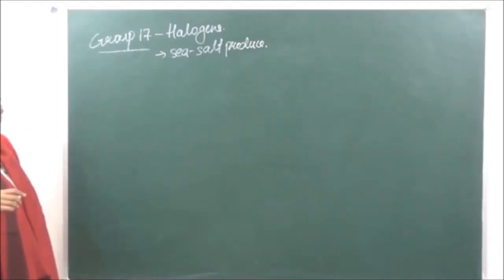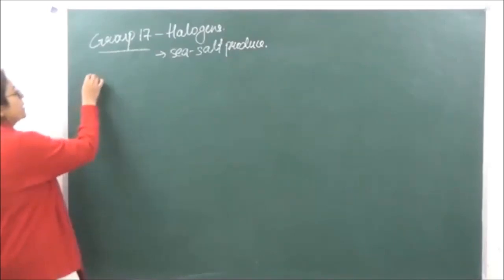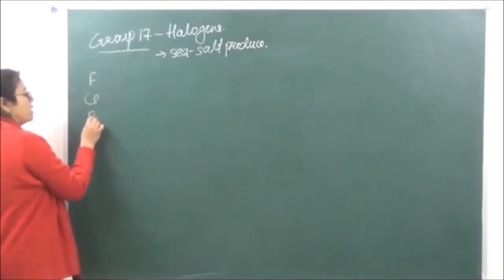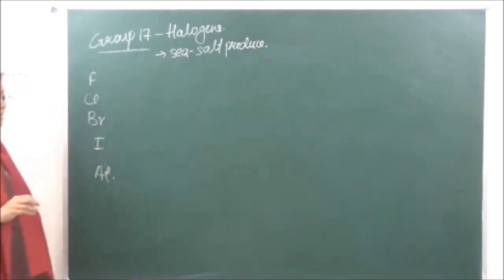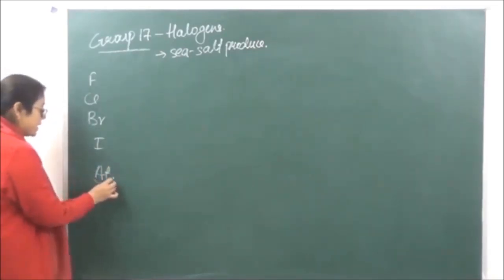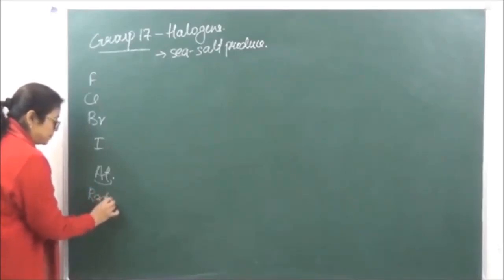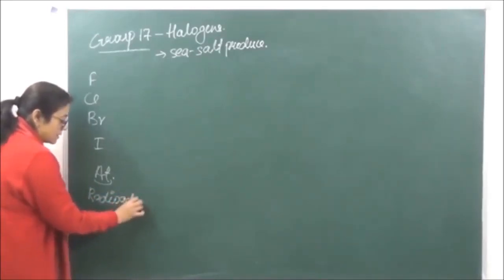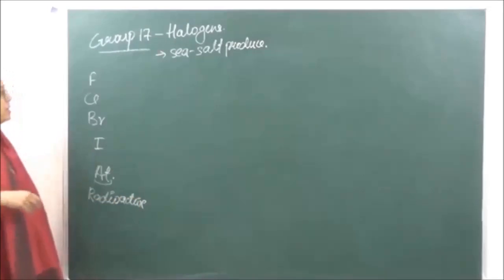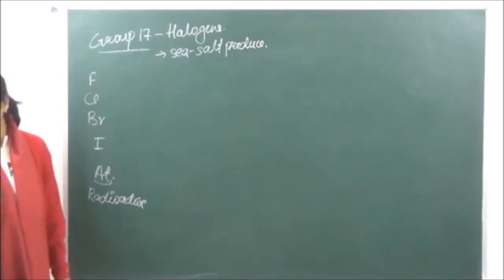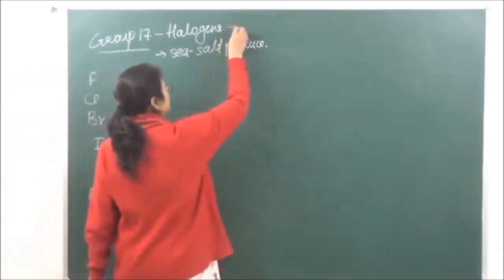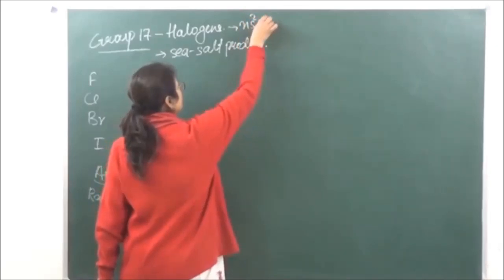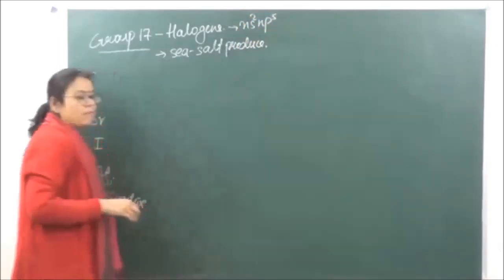When we are talking of halogens, we have the following. We have fluorine, chlorine, bromine, iodine, and astatine. These are the halogens, where astatine is going to be radioactive in nature. ठीक है? अब this group is going to have 7 electrons in the outermost shell. So when we are looking at the general electronic configuration, it is going to be ns2 np5.